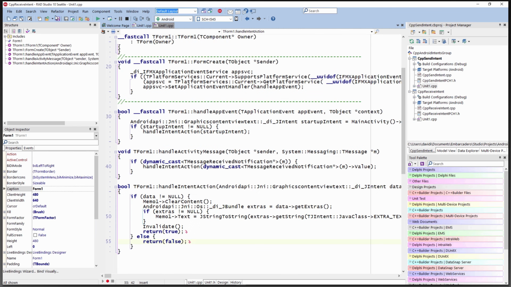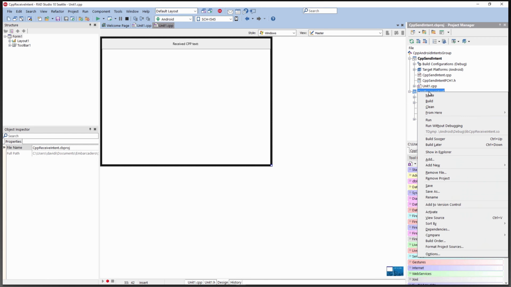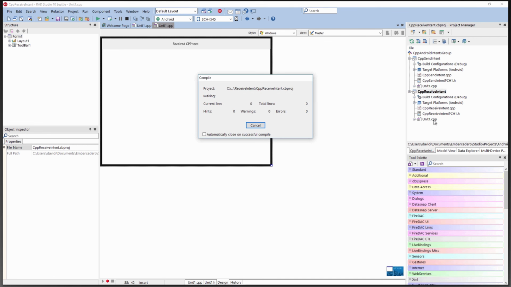And so to test these, we just need to make sure that the receiver is on our device, and we'll do that by running it, because I haven't deployed it over there before. Right, you just need to make sure that the receiver is on the device. There is something that you have to add to the Android manifest as well.